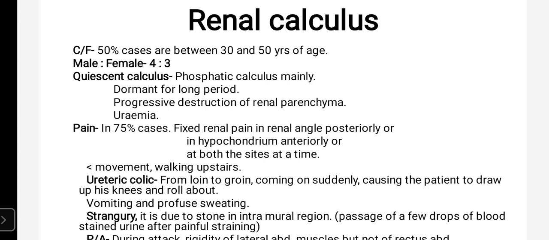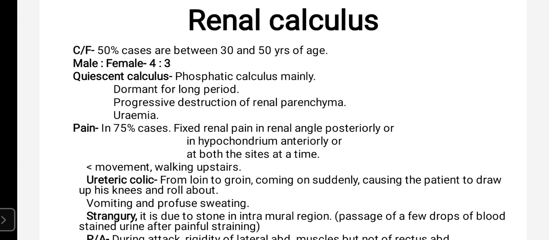Once again, I will explain. 50% of cases are between 30 to 50 years of age. The male to female ratio is 4 to 3.